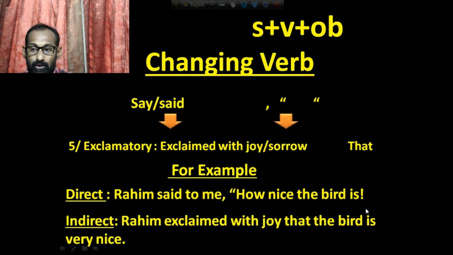The bird was very nice. Here it is written is, but actually it is wrong. Here it will be the bird was very nice. Why was? Because Rohim exclaimed with joy, it is past tense. This is a typing mistake. So the answer will be Rohim exclaimed with joy that the bird was very nice.